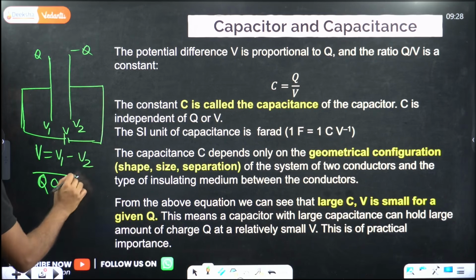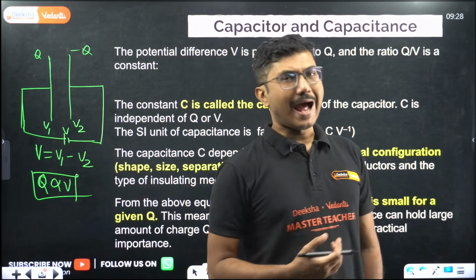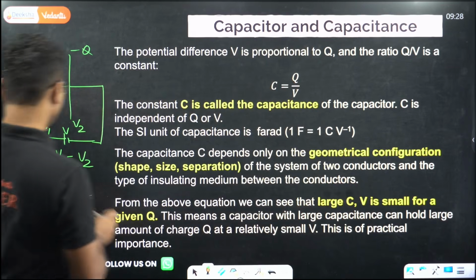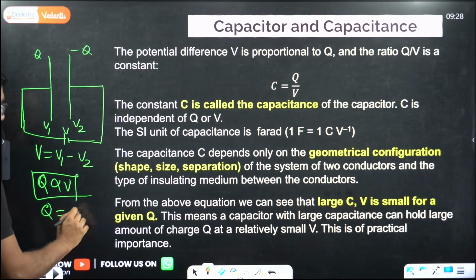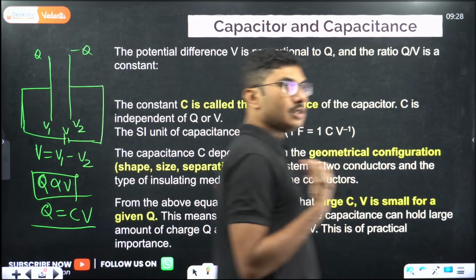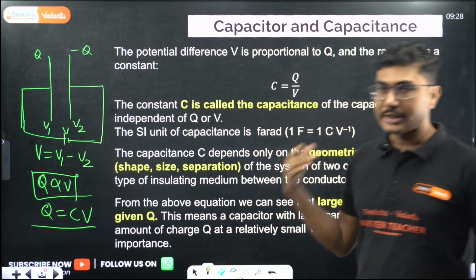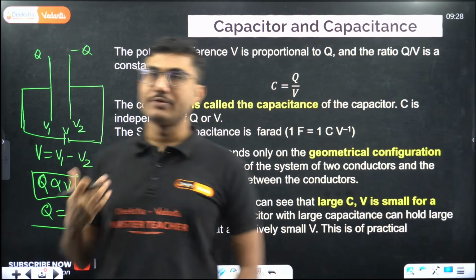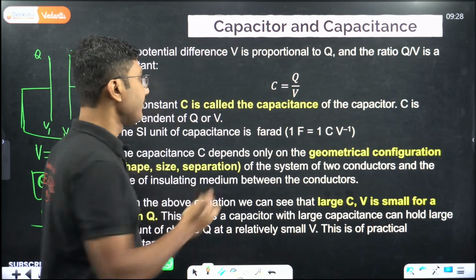So Q is proportional to V. To remove this proportionality, you add a constant of proportionality, that is Q equals CV. This C is obviously a constant, the ratio of Q upon V. This constant is called the capacitance of the capacitor.